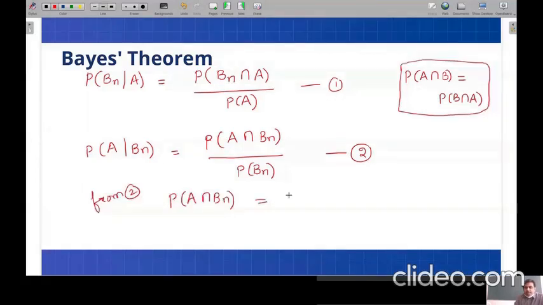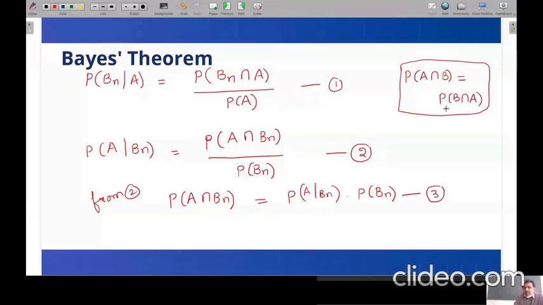That is simply the product of probability of A given Bn multiplied with the probability of occurrence of the Bn event. So this is equation 3. Now see here, I have given the expression for probability of A intersection Bn from equation 2 as a product of these two quantities.